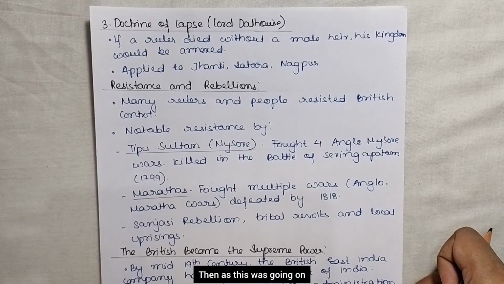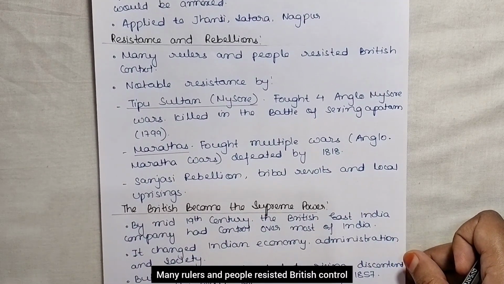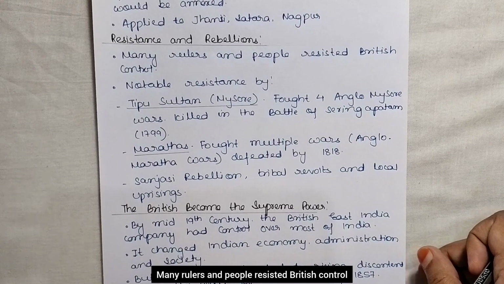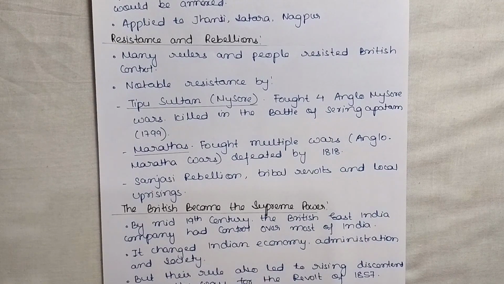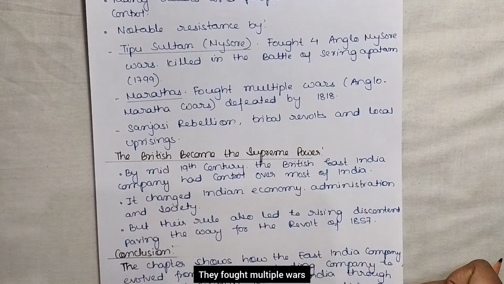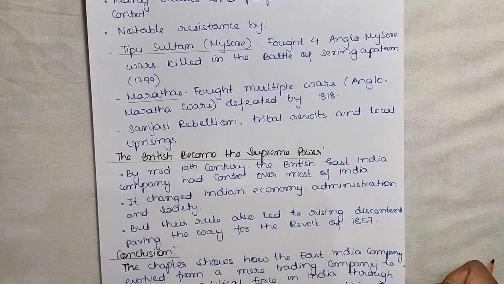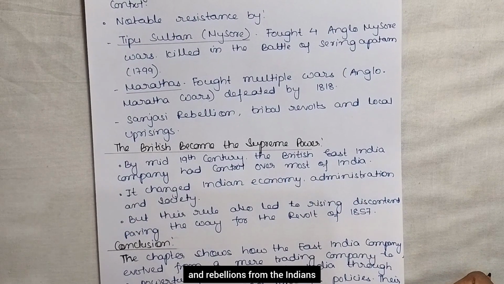Then as this was going on, some resistance and rebellion was also seen from the Indians. Many rulers and people resisted British control, and notable resistance was by Tipu Sultan of Mysore. He fought four Anglo-Mysore wars and was killed by the British at Seringapatam in 1799. After that, the Marathas were also there. They fought multiple Anglo-Maratha wars and were defeated by 1818. Then the Sanyasi rebellion, tribal revolts, and local uprisings were also seen as resistance from the Indians.